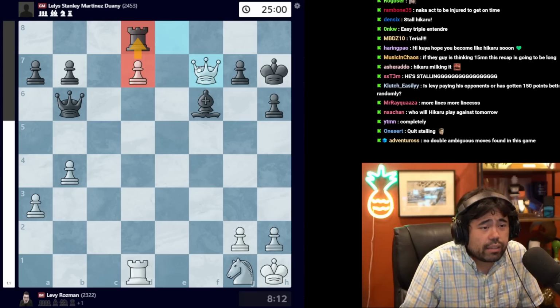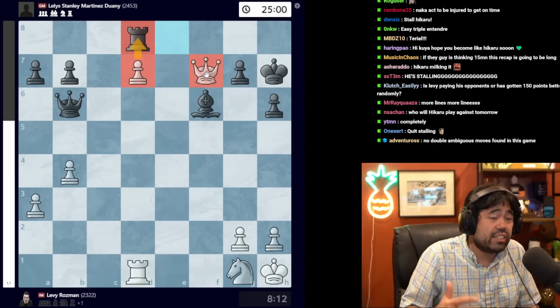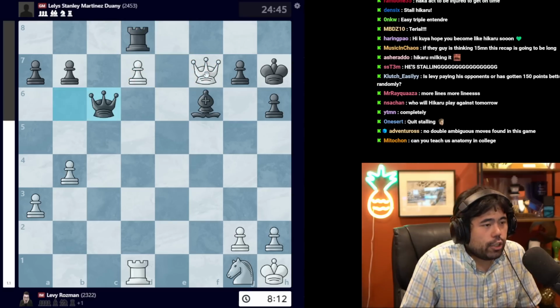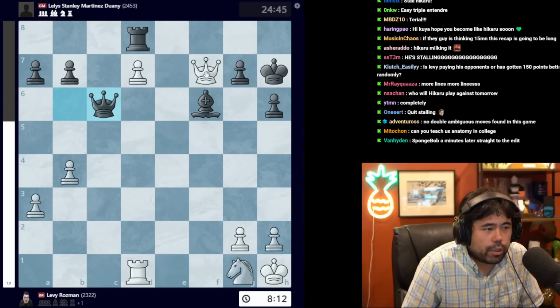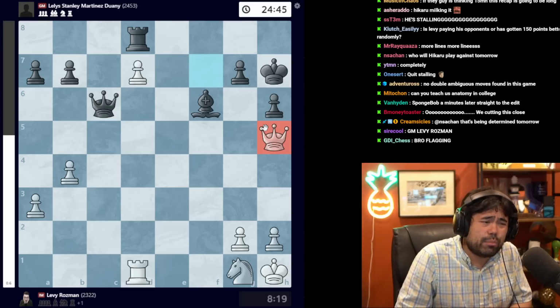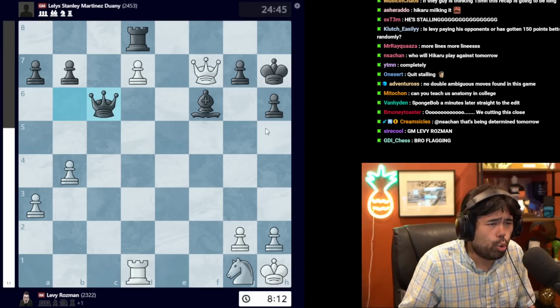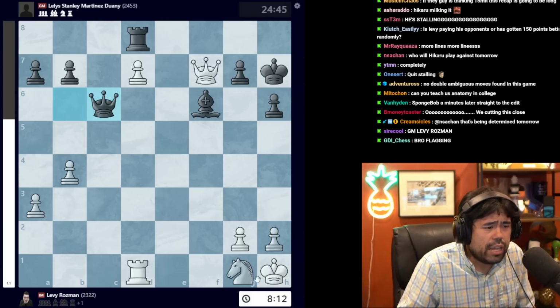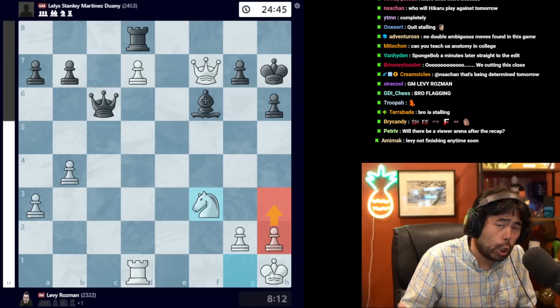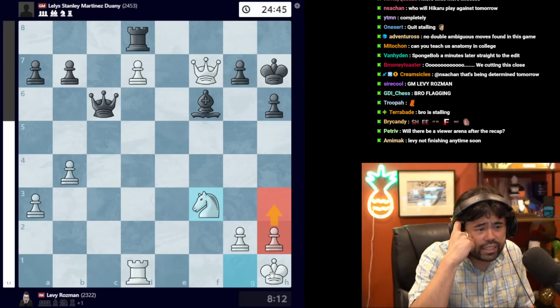So after queen takes f7, Levy is now up a pawn and he is in great shape to potentially win the game. So here we get the move queen to c6 being played by Martinez, and now Levy plays the move queen h5. Now queen h5 is actually a slight mistake here. It's not the best move according to the computer. Computer actually prefers that white immediately plays knight to f3 followed by h3, creating the classic luft for the king so that there are no ice skaters in the position.